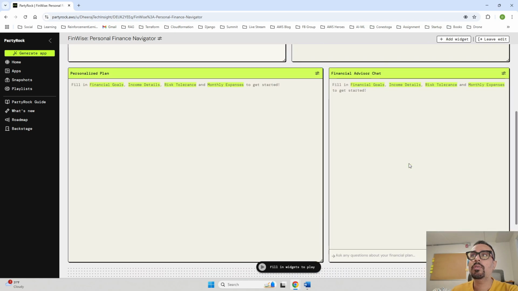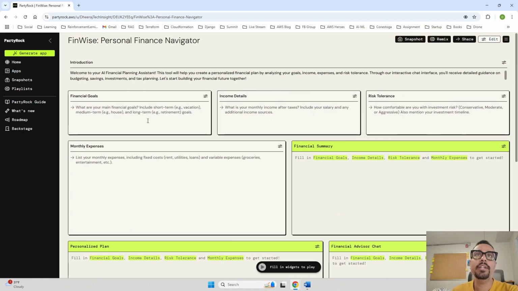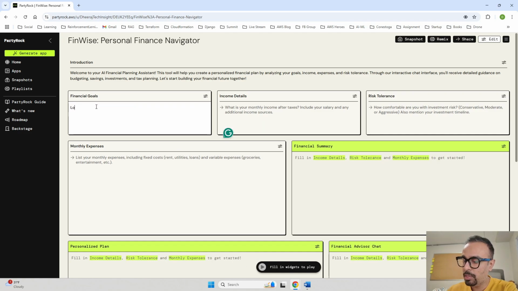Okay, fantastic. So let me leave edit, and it's time for us to provide the user input, that is the financial goals. So what are your main financial goals? Include short term, medium term and long term. So I will say long term. So it has to make a plan for me for my retirement. So that is going to be long term. What is your monthly income after taxes? Include your salary and additional income sources.